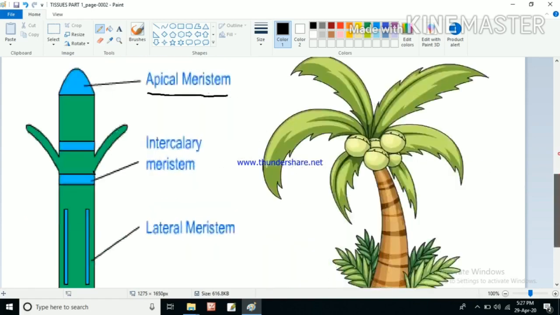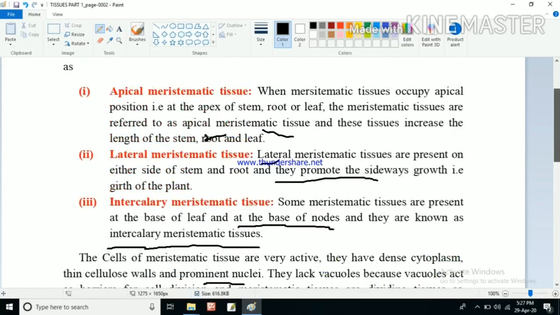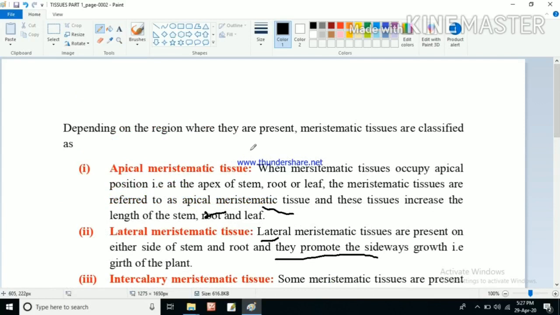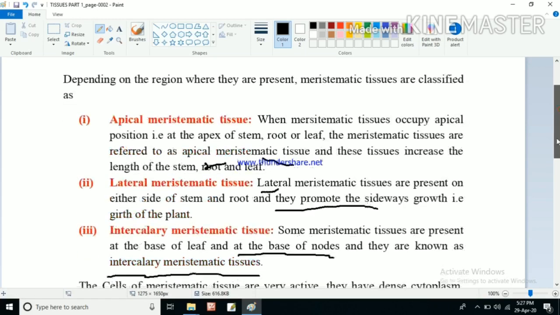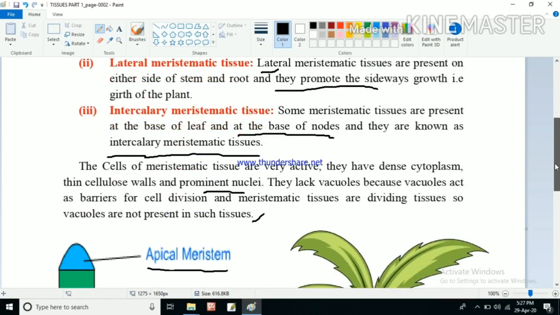So this is the first concept of tissues that we discussed, the meristematic tissue. In the next parts, we will be discussing the complex and simple types of tissues of plants, and animal tissues we will be discussing in the next videos. So up to this much, I hope you're clear.